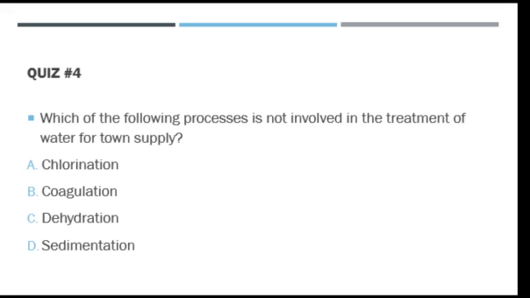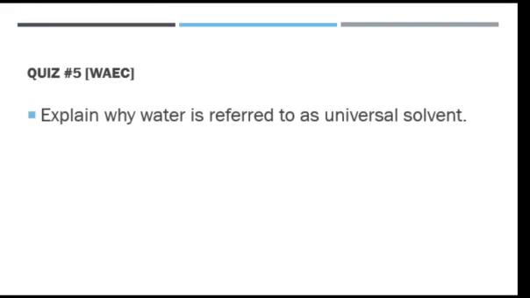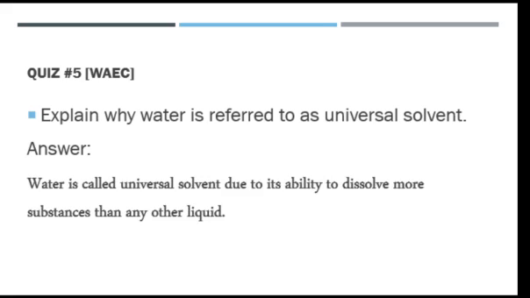And the other one saying that which of the following processes is not involved in treatment of water for tank supply? We have chlorination, we have coagulation, we have sedimentation. The odd option there is C. And second to the last question here says, explain why water is referred to as universal solvent. Water is a universal solvent because it has the ability to dissolve so many solutes, more than any other liquid. All right, water is called universal solvent due to its ability to dissolve more substances than another liquid.